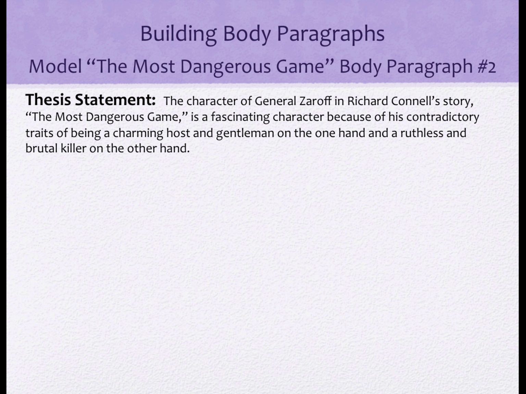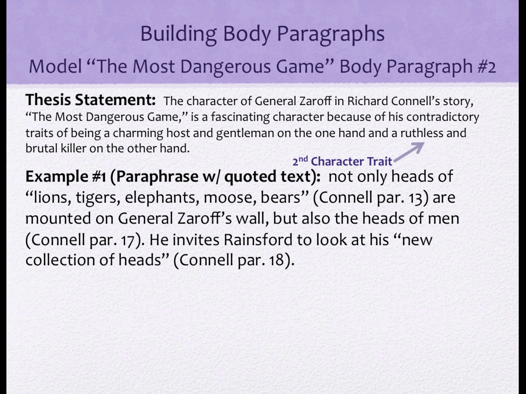Here's the thesis again. We're supporting he's a ruthless and brutal killer. We need two examples. Here's the first example. It's a paraphrase, but it uses some quoted text out of the story. So you'll see three different in-text citations because we have a mixture of paraphrase and quotes.